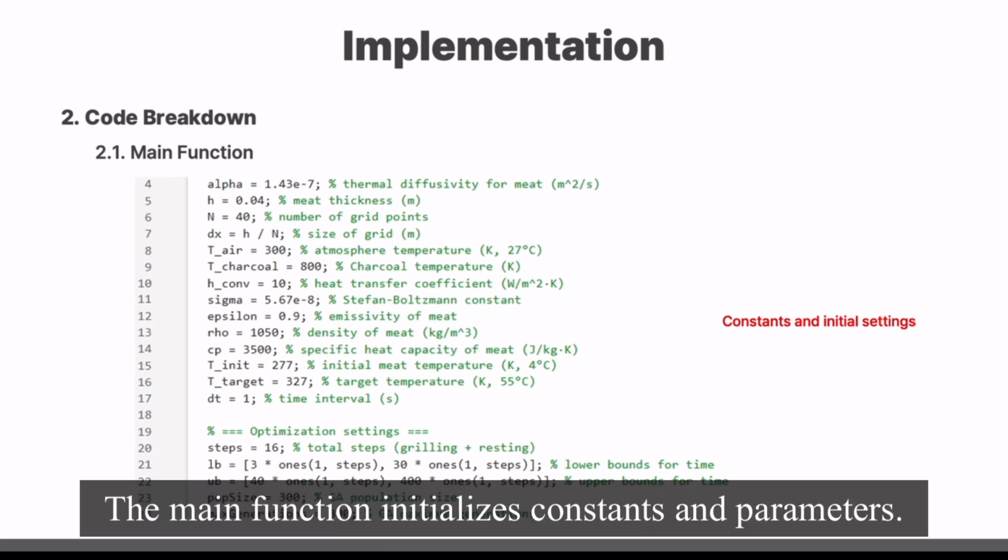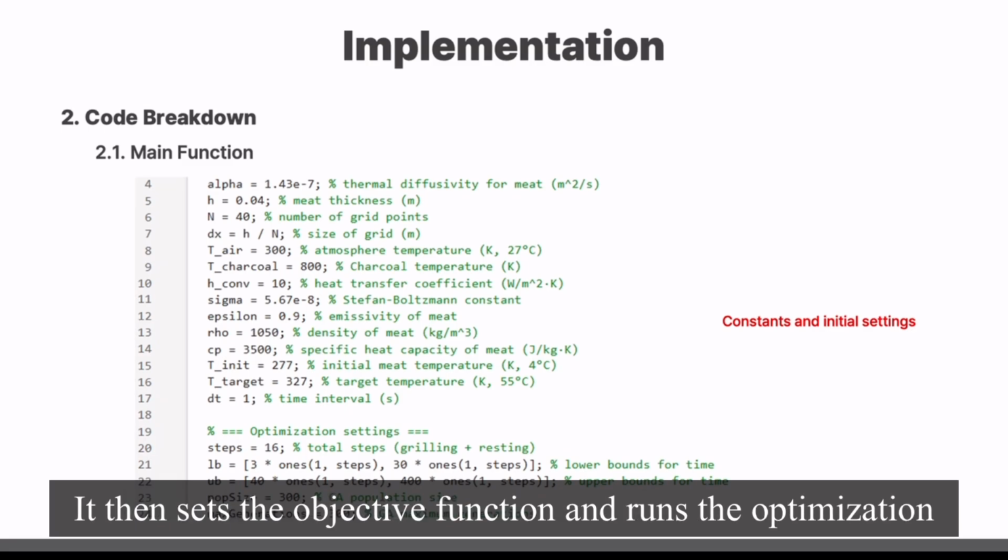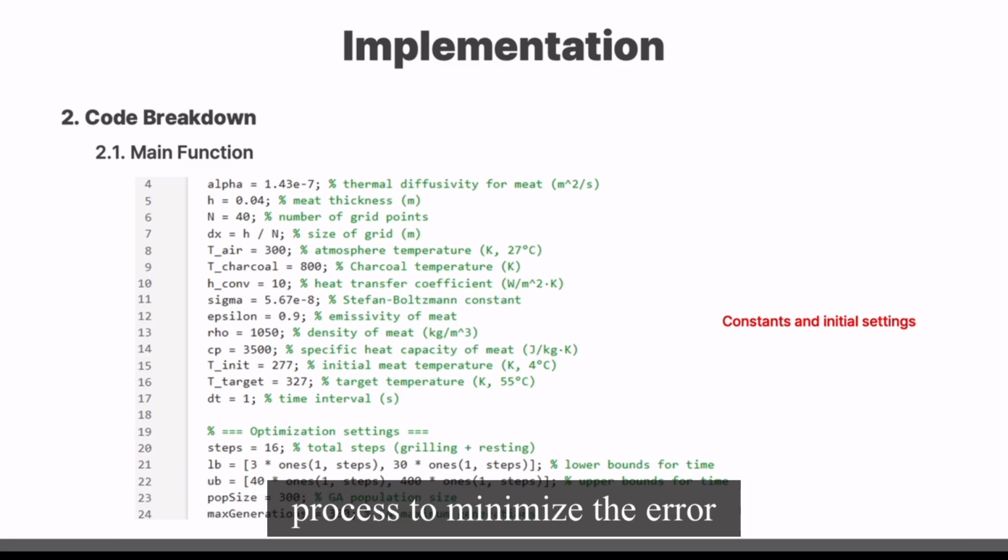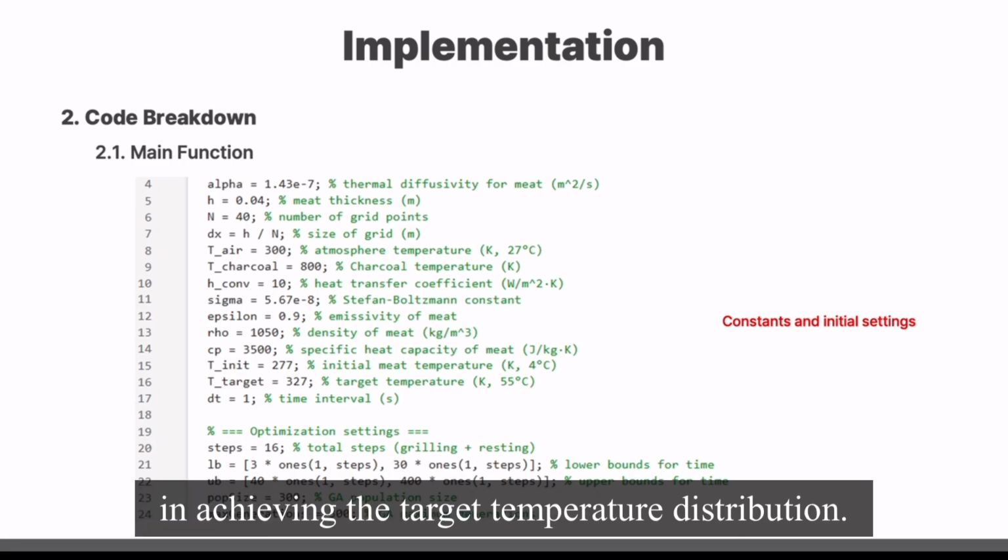The main function initializes constants and parameters. It then sets the objective function and runs the optimization process to minimize the error in achieving the target temperature distribution.